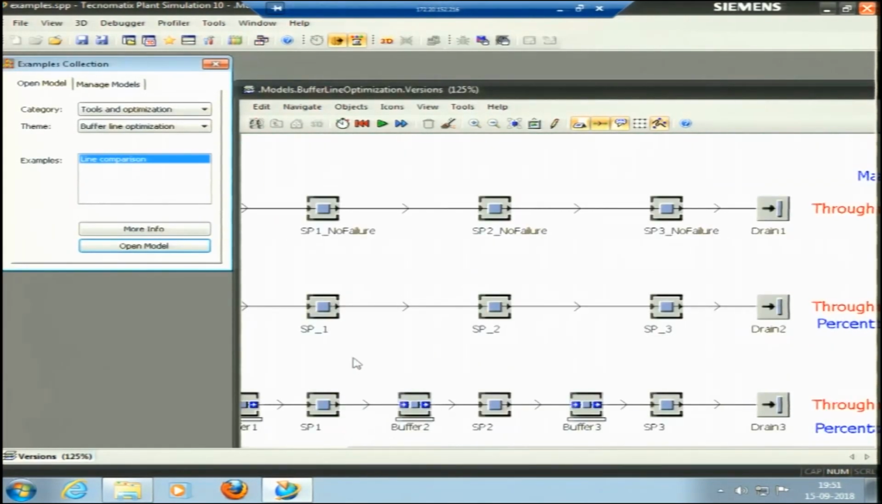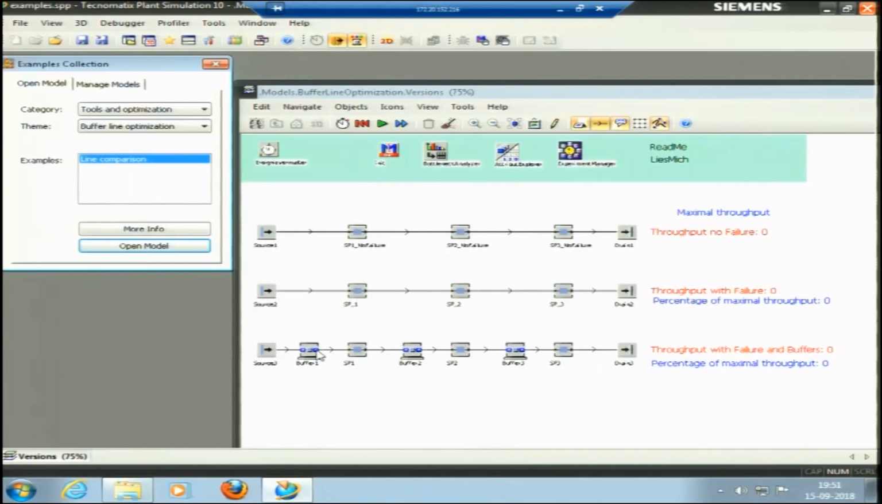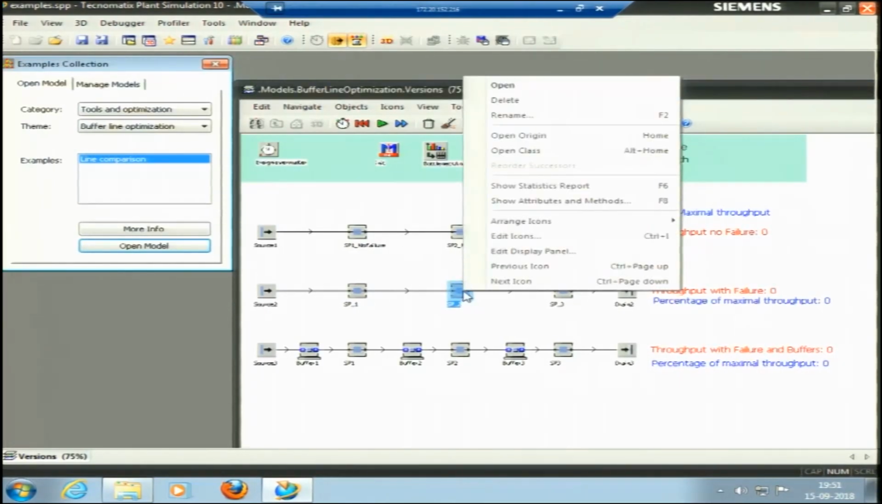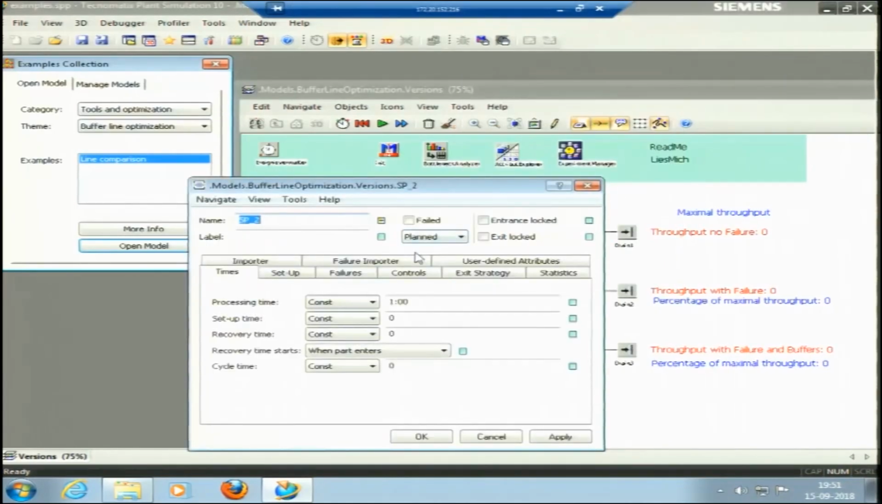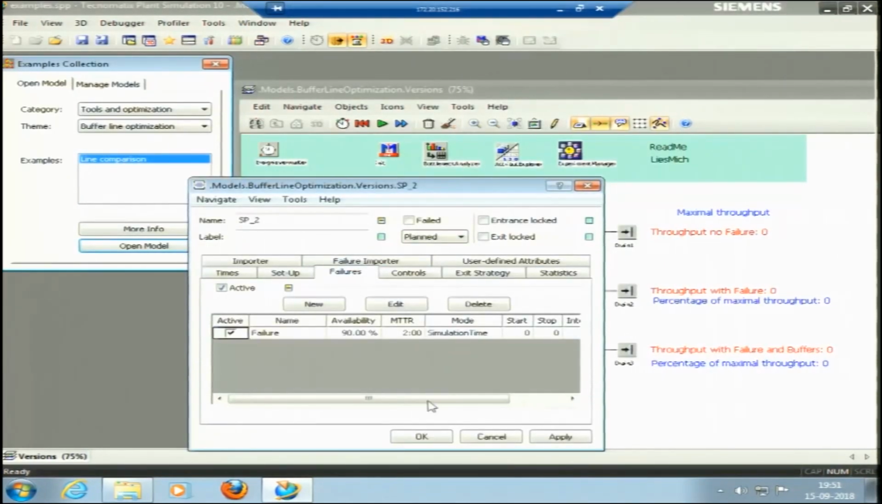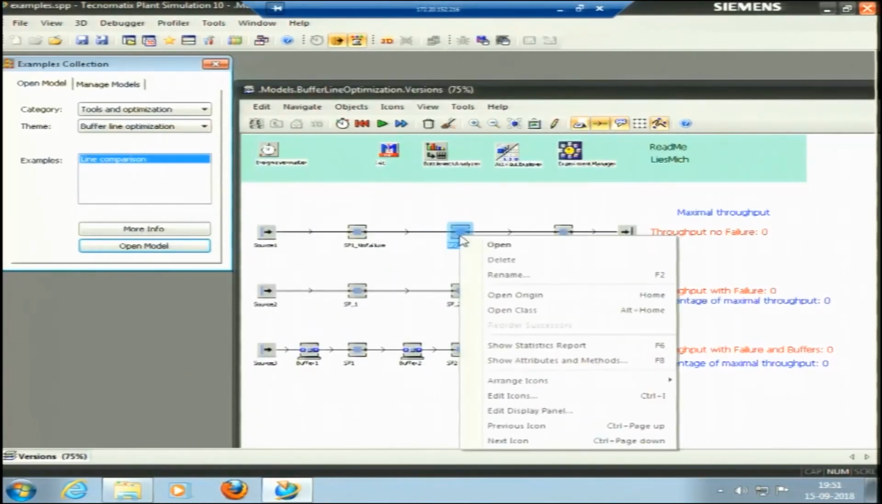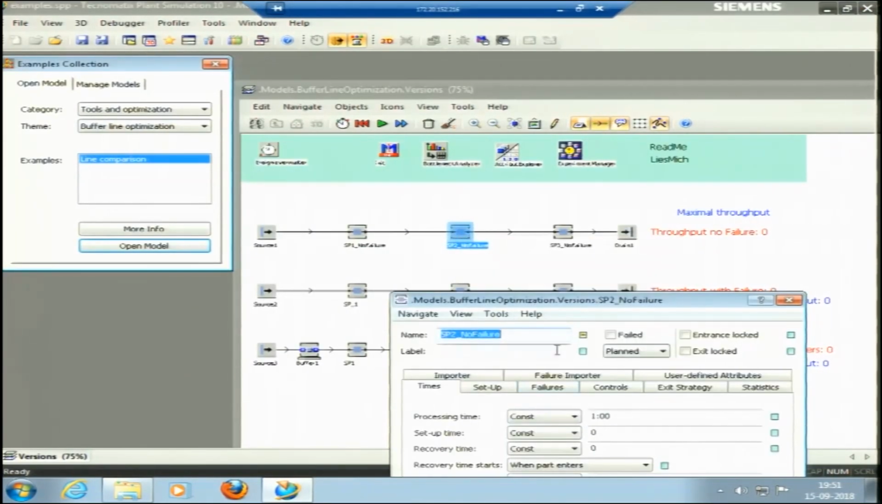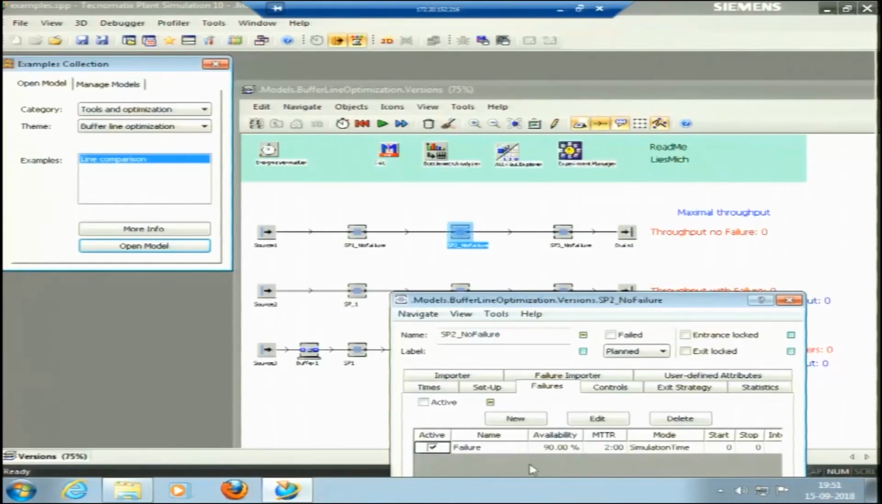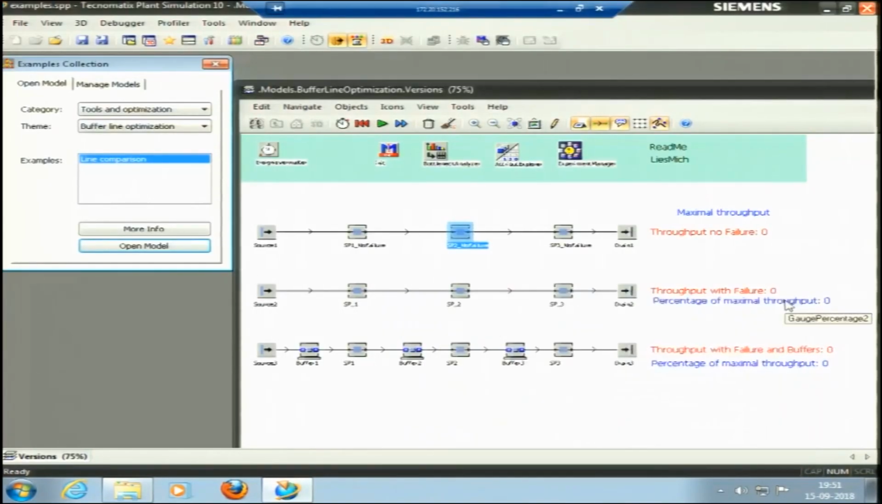If I enlarge it, this is a buffer, and this is another buffer. So, you have kept buffers in between. This is throughput; we need to see throughput with no failure. Another line is throughput where we have put some failure rates. If I see the failures, it has 90% availability, which is 10% failure. In the first case, there is no failure.